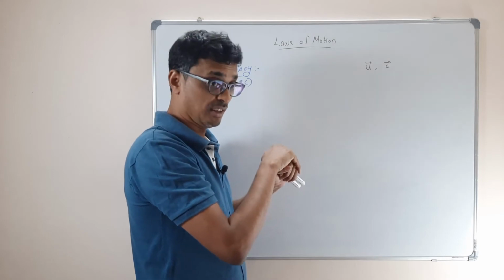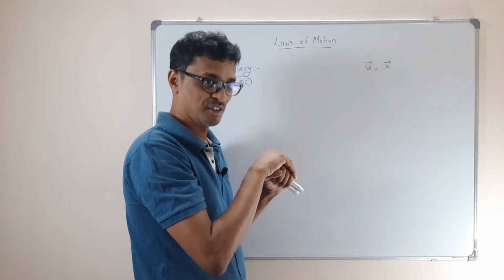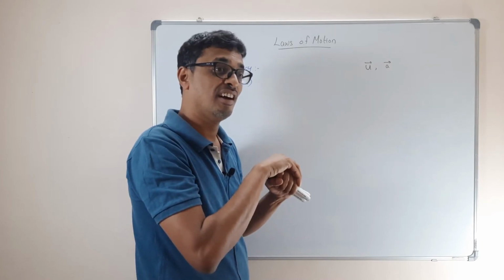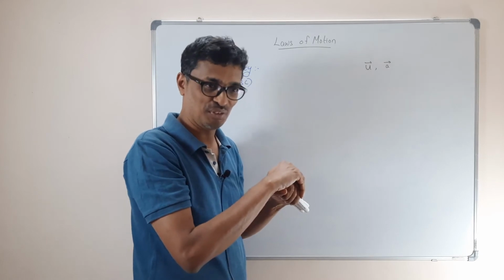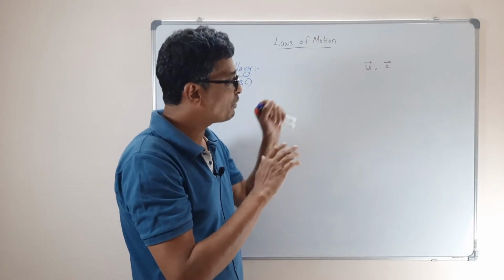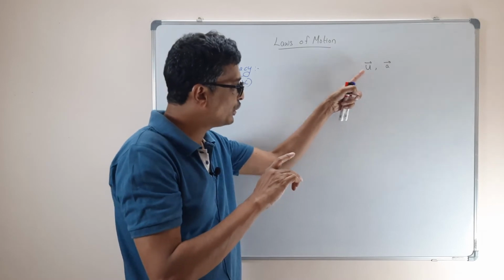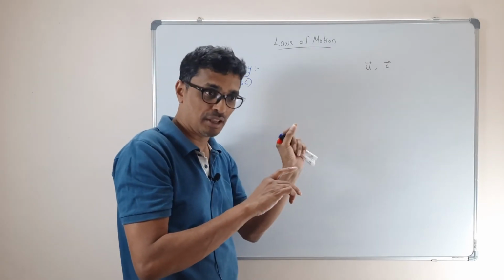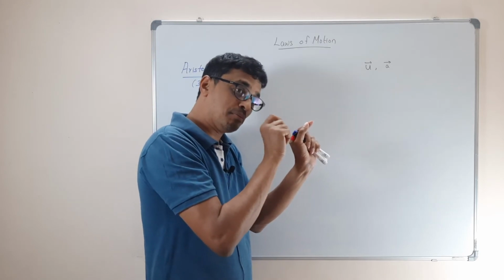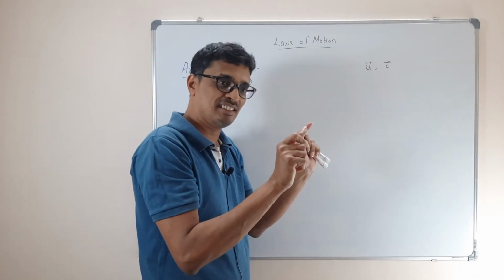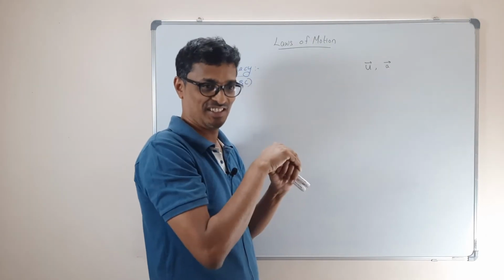Why I'm saying is, if I want to kick a football with the same velocity as an iron ball, it's not the same force I have to use. So even if you want to give an initial velocity u to a body, bodies of different masses need different force to attain that initial velocity.